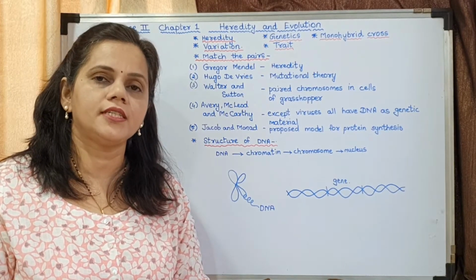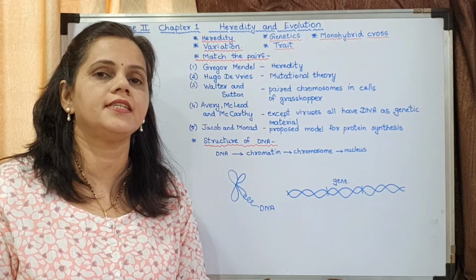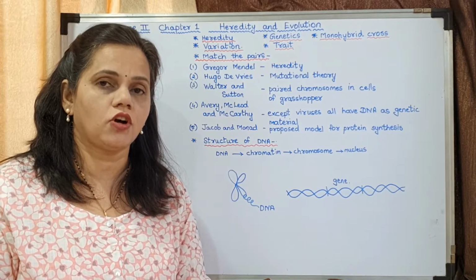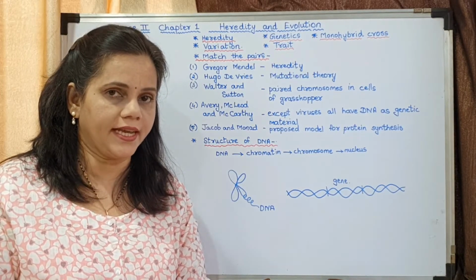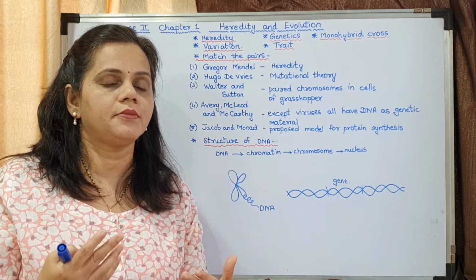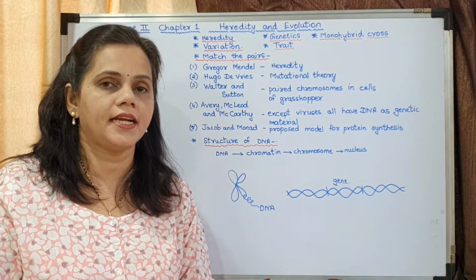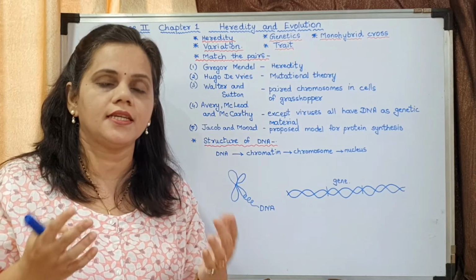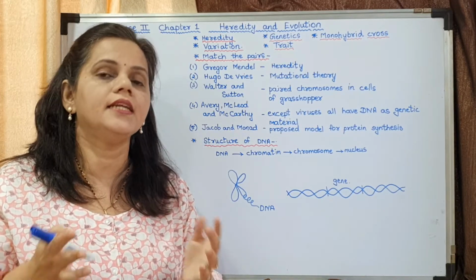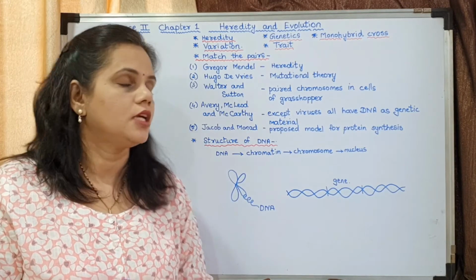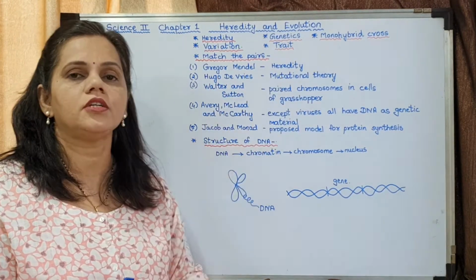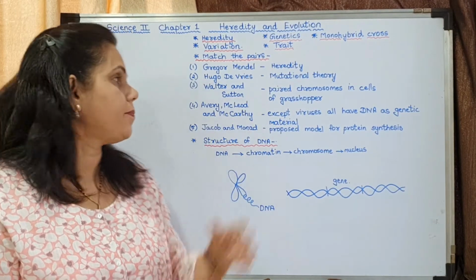Now what is mutation? Mutation is the change in gene. Changes which occur in genes when they are transferred from one generation to the next. Understood? Mutation means the changes in a genetic material, changes in a gene, changes which occur in DNA. It is said to be mutation. So this scientist studied about mutational theory.